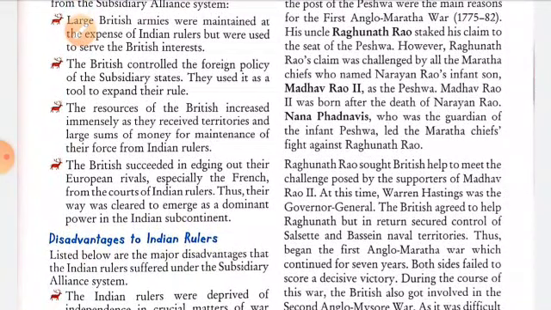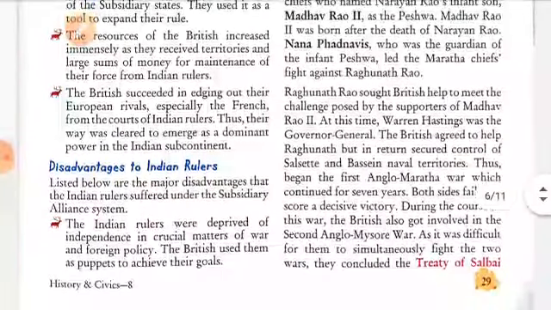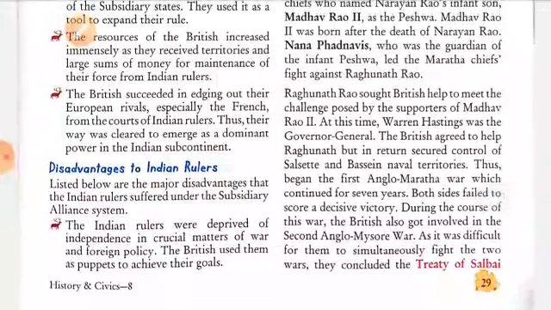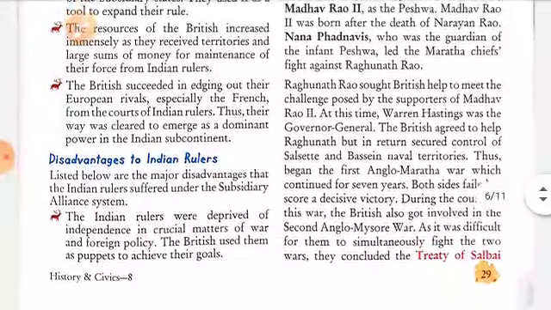The British agreed to help Raghunath Rao, but in return secured control of the Salsette and Bassein territories. Thus began the First Anglo-Maratha War, which continued for seven years. Both sides failed to score a decisive victory. During the course of this war, the British also got involved in the Second Anglo-Mysore War, as it was difficult for them to fight two wars simultaneously. They concluded the Treaty of Salbai